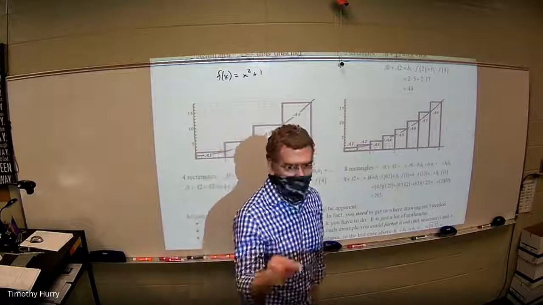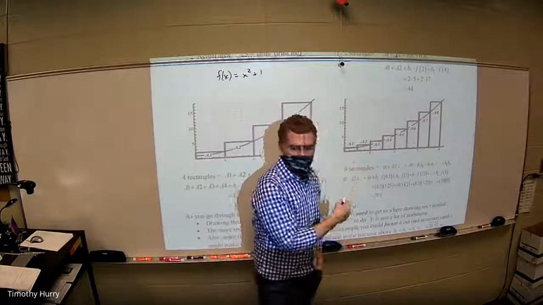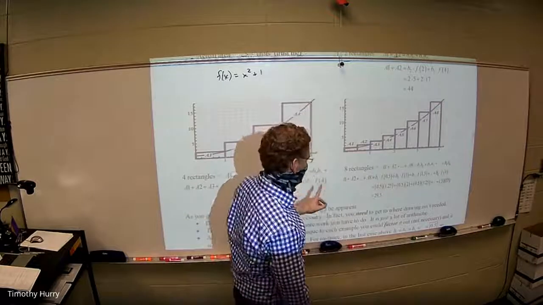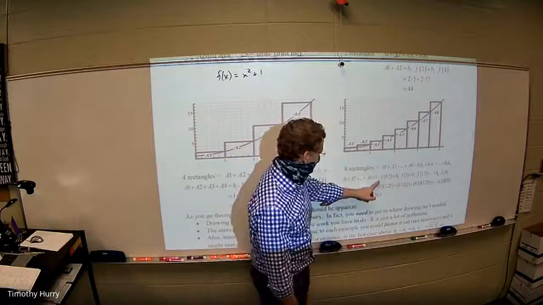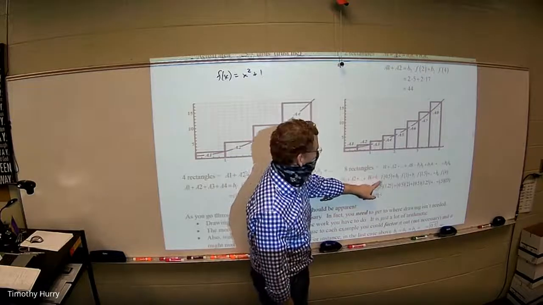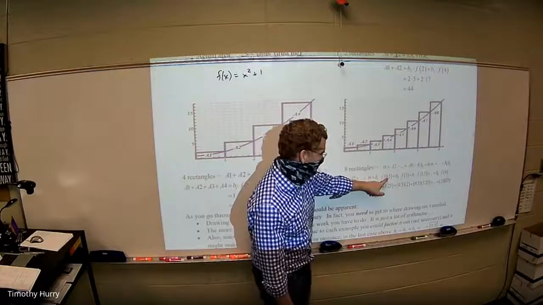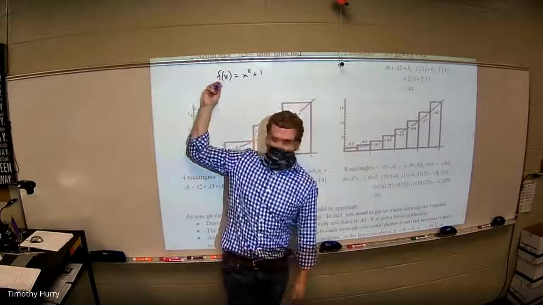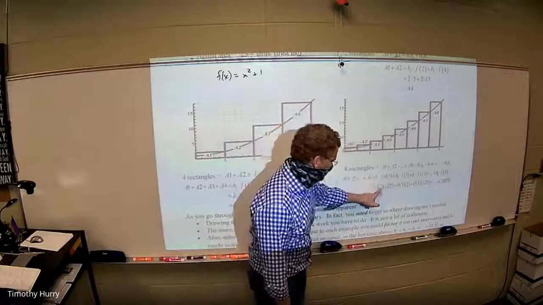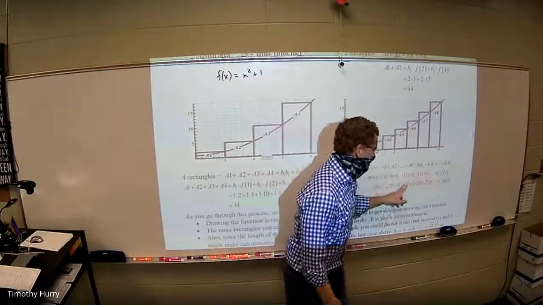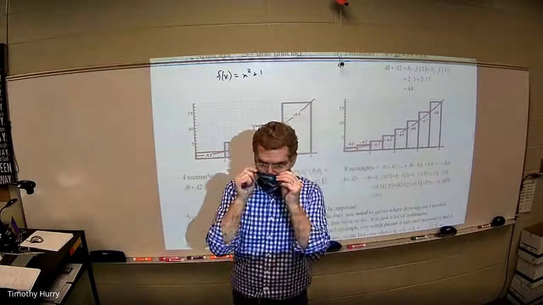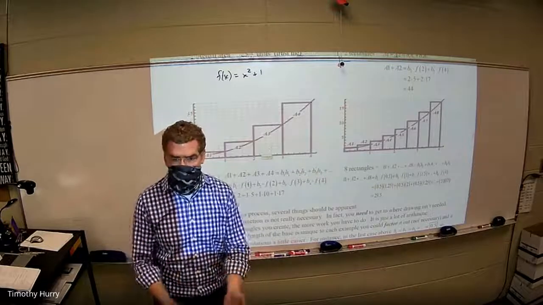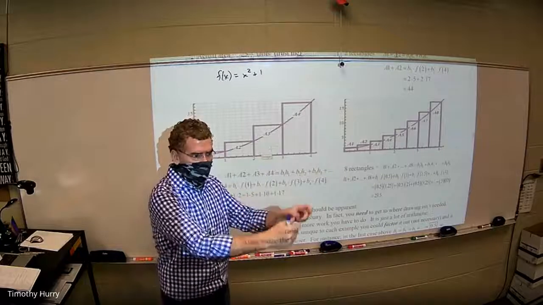Now, AP is going to ask you to do these kinds of Riemann sums. So you want to show your work, okay? And to show your work, you can either say, all right, I'm going to take the base, which is, in this case, 1/2, and I'm going to multiply it by the height, which is f of 0.5, because I plugged the 0.5 in, right? If I plug a 0.5 into my function, that gives me the height, and you multiply them together. You show those steps right there, and we'll go over that, and you'll see that. You show the steps, and then you just put your answer in. But if you just put an answer, you get one of the 2 points. You have to show them what you're doing to get these.